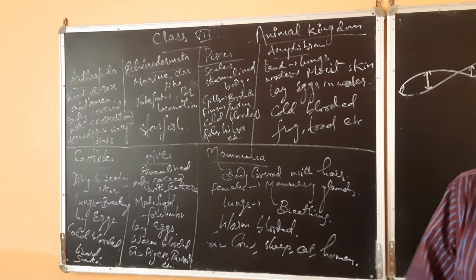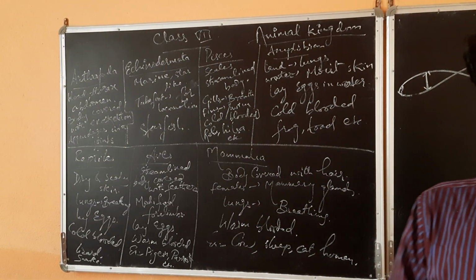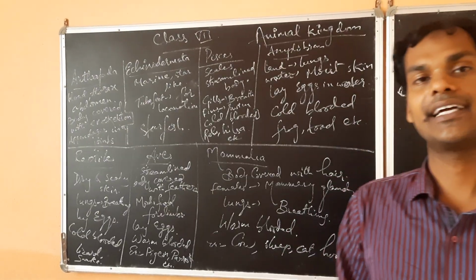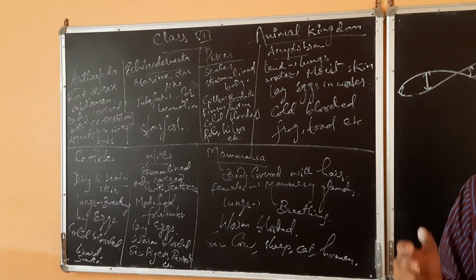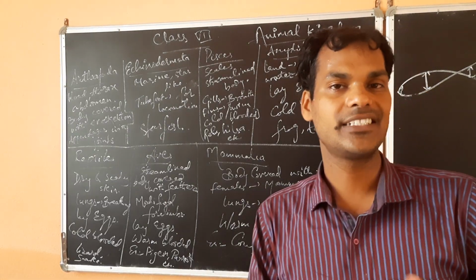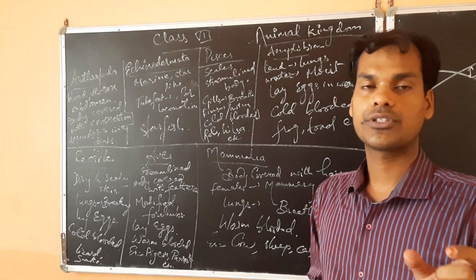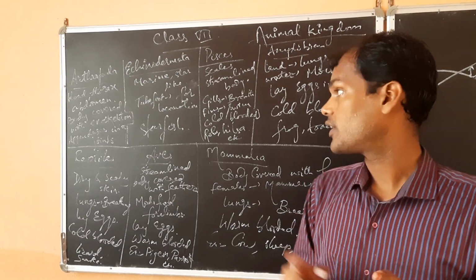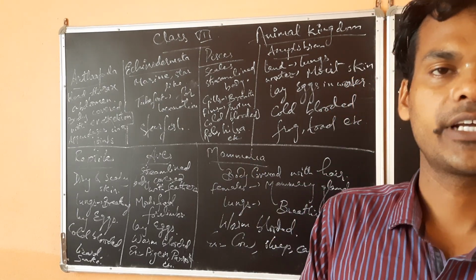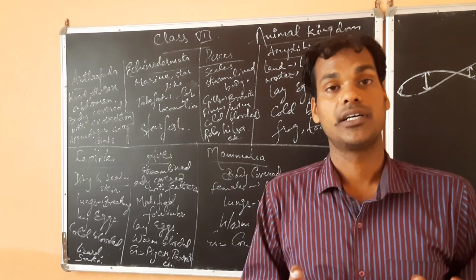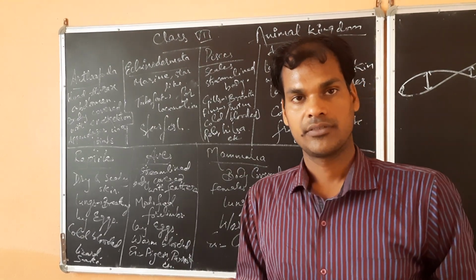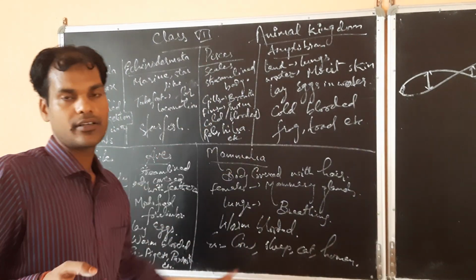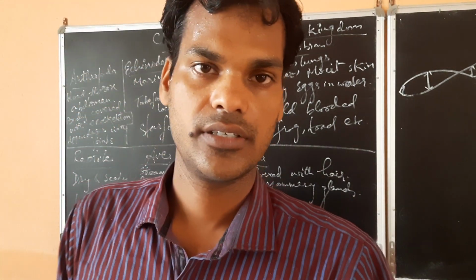So overall we can say that R.H. Whittaker, whatever he has classified, the organisms into different phyla according to the similarities and differences, they are most suitable for their survival or existence on this earth. The body conditions are responsible for their survival on this earth.